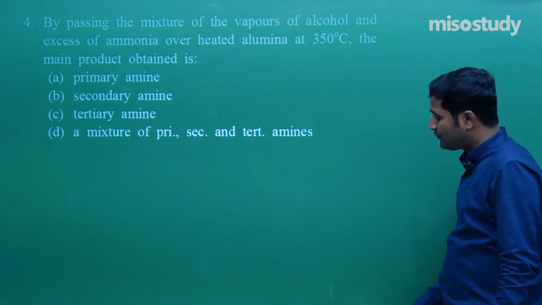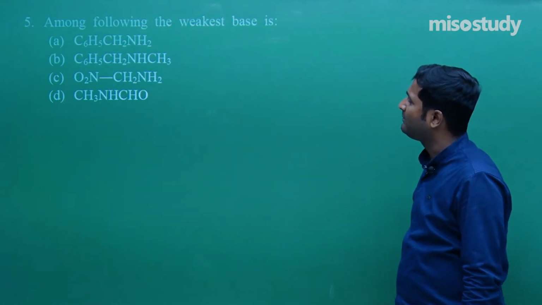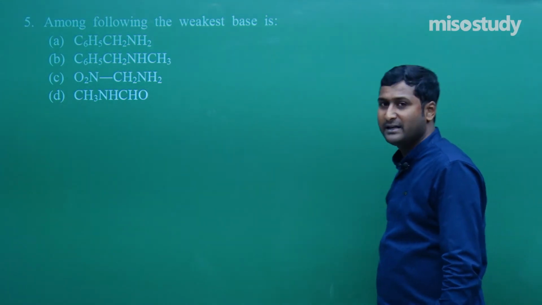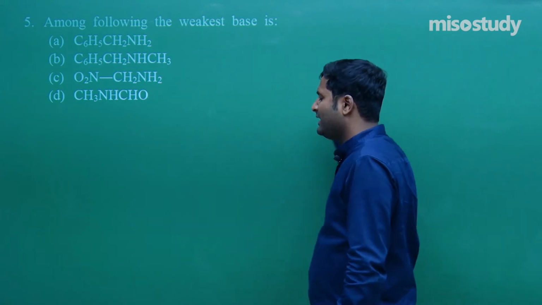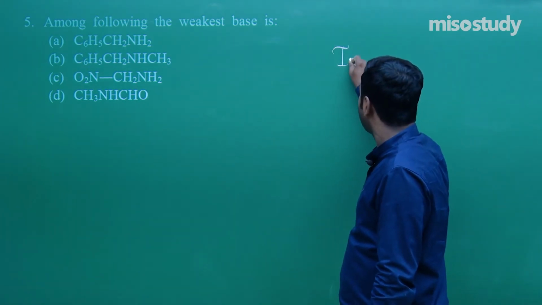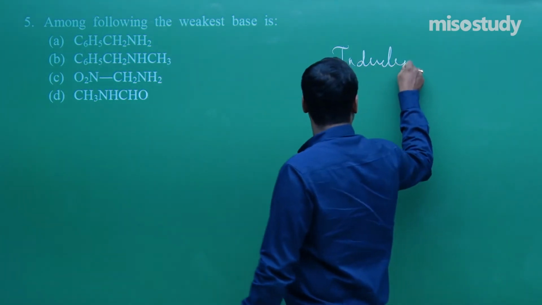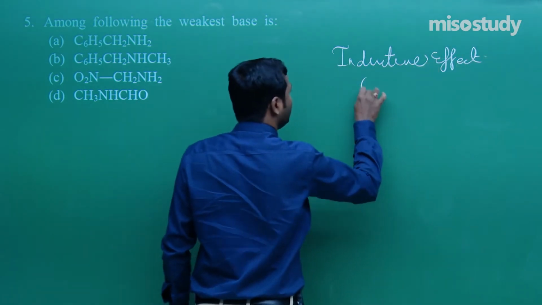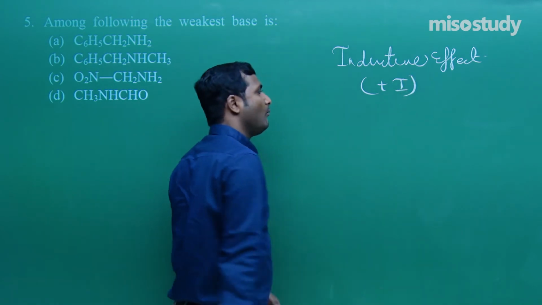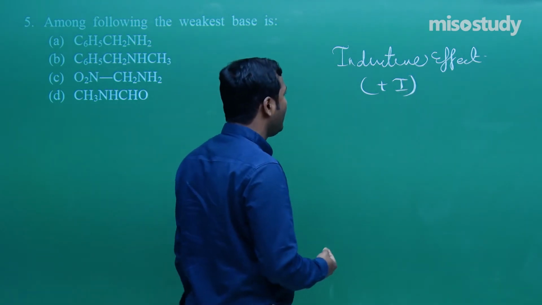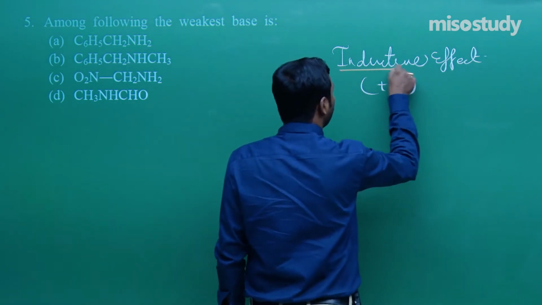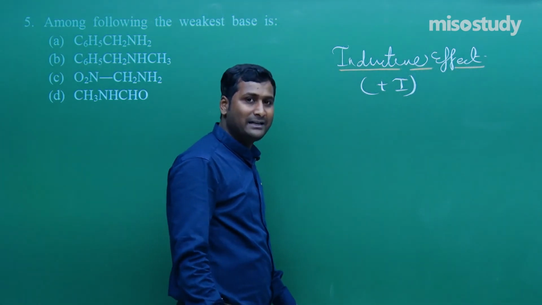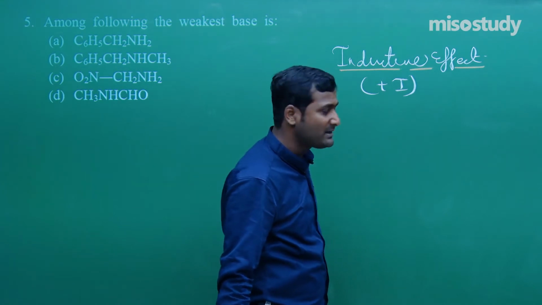Now let's move to the next one, question number 5. Among the following, the weakest base. Now which will decide the weakest basic nature? Generally, first of all, inductive effect. Clear to you? That is inductive effect. Yes sir. In this case, plus I effect. The more the plus I effect, the more is the basic character. The more the minus I effect, the more is the acidic character and the less is the basic character.